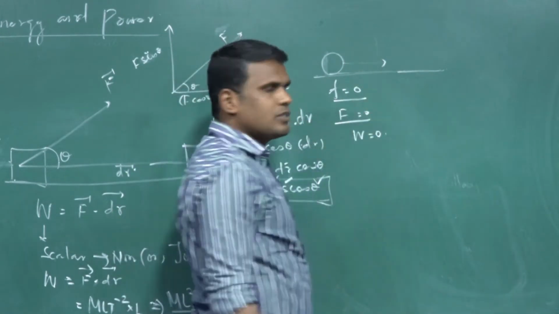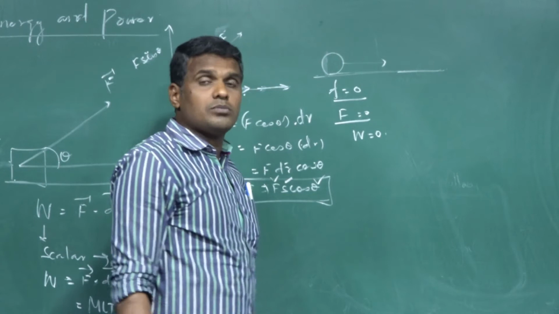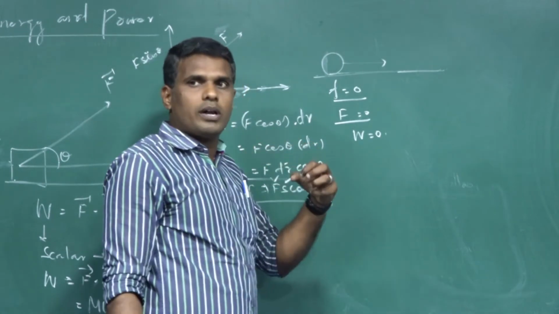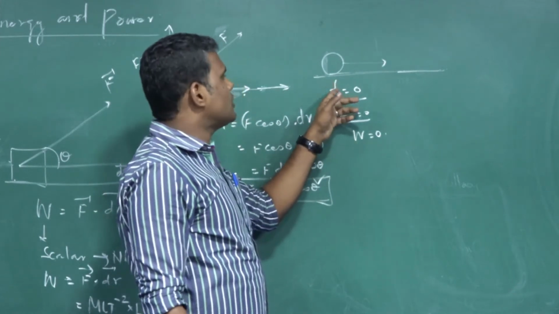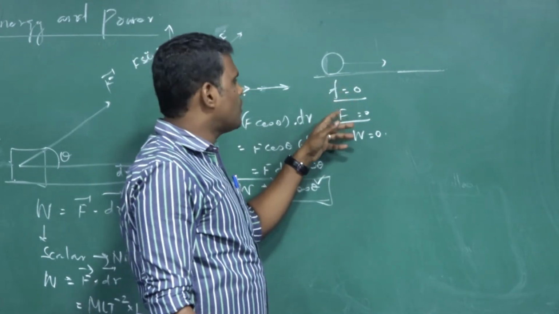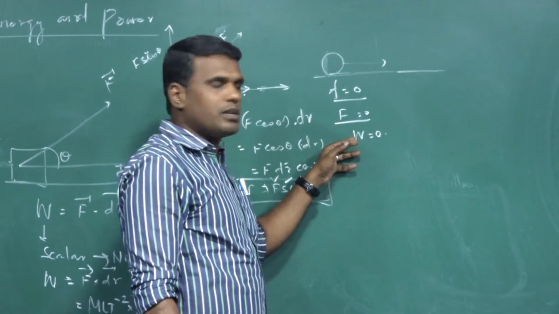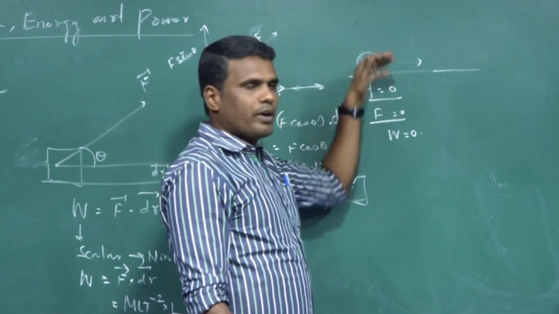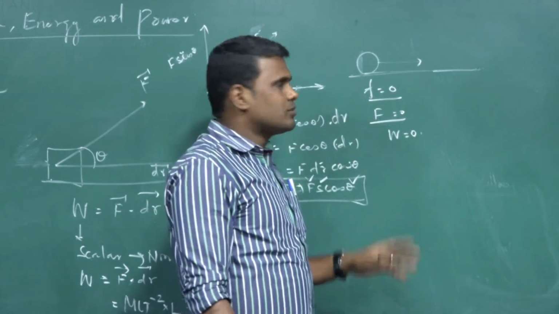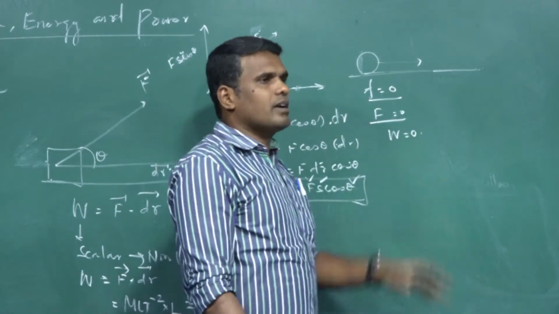This is for an ideal situation, because friction always comes into play when objects move over any particular surface. Work done is 0 because frictional force is 0. Since there is no frictional force acting on the rolling body, work done is said to be 0. So if force is 0, work done is 0.